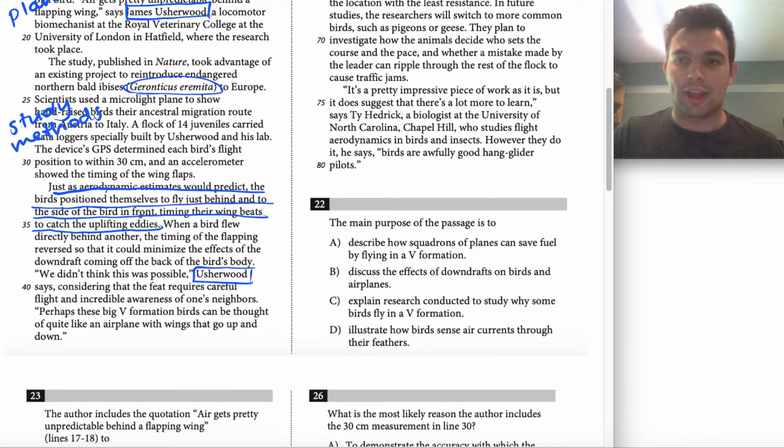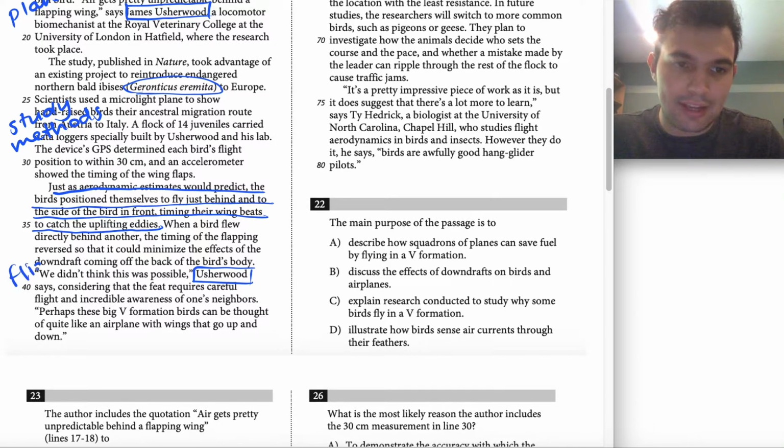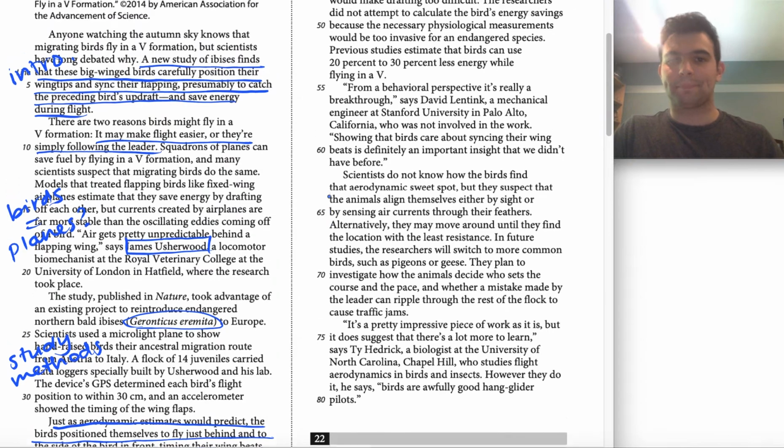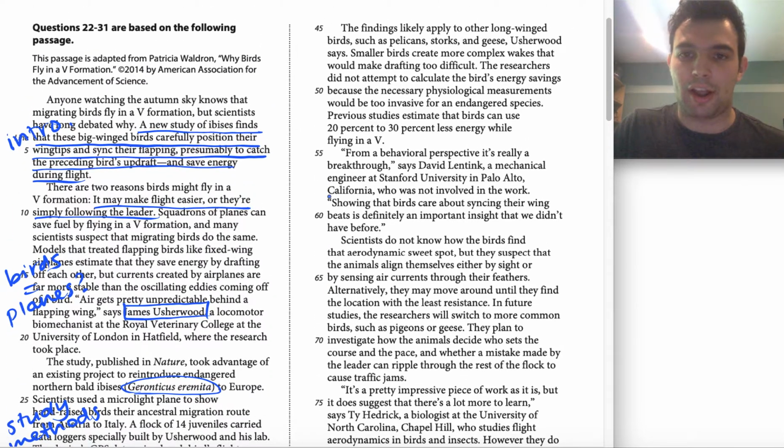So why not just underline it now and circle back to it a little bit later rather than wasting too much time on thinking, is this important? Is it not? I'm not entirely sure. Now, if we're thinking about a main idea for this paragraph, I would probably write something like flight technique. Again, this stays general, but also lets me know what kind of information I can find in this paragraph should I need it later on. So again, not too specific, but specific enough that I can sort through everything in this paragraph should I need to on a question.